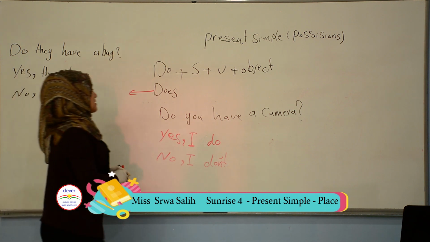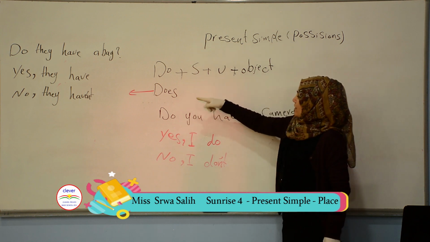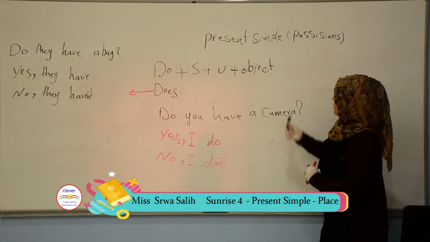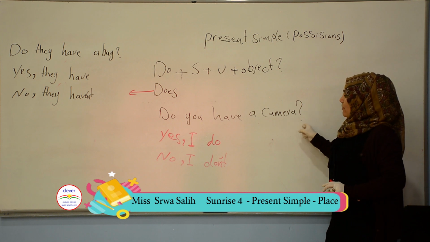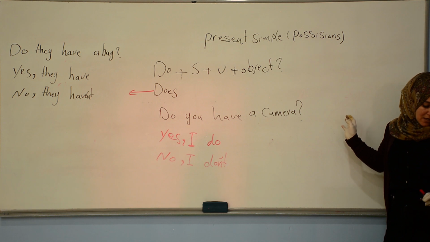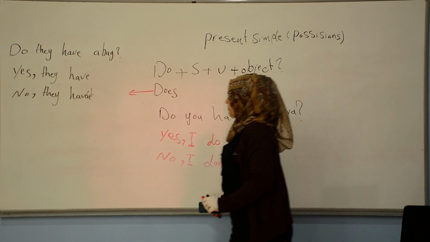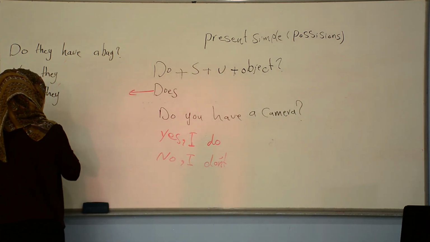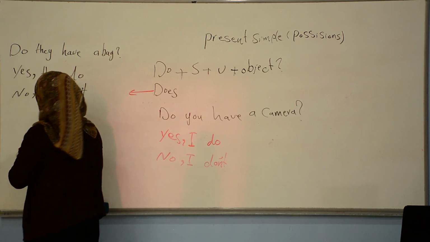You just have to focus on the main rule: do or does plus subject plus verb plus object plus question mark. You don't have to forget the question mark because it's really important, and you make a mistake if you forget it. Okay. Yes, they do. No, they don't. Okay, it's like that.